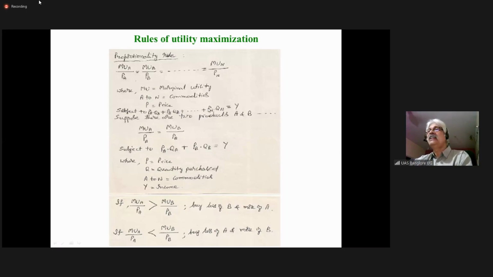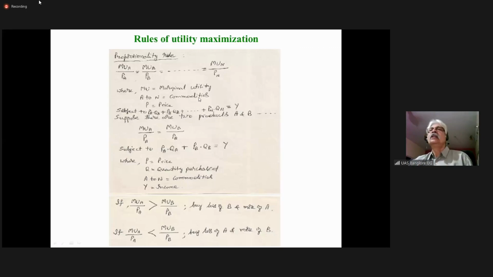When you add them all up, it should be equal to Y or maybe less than Y, but it cannot exceed Y. Expenditure cannot be more than your income. Otherwise, you don't get any satisfaction. If the expenditure is more than your income, there'll be dissatisfaction.